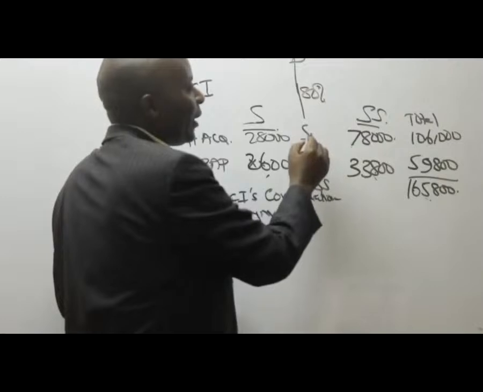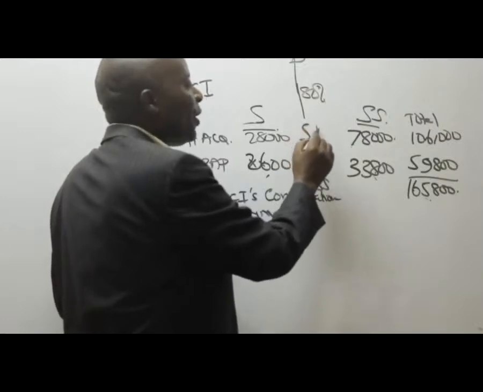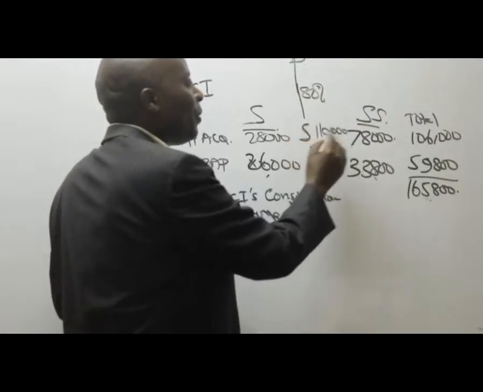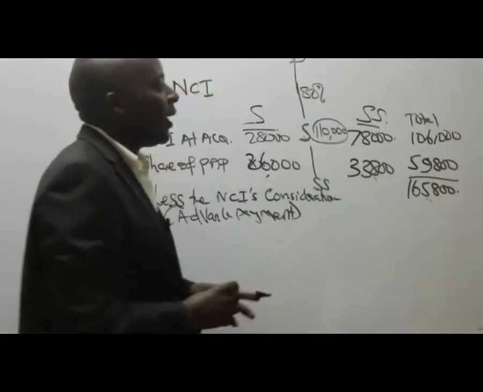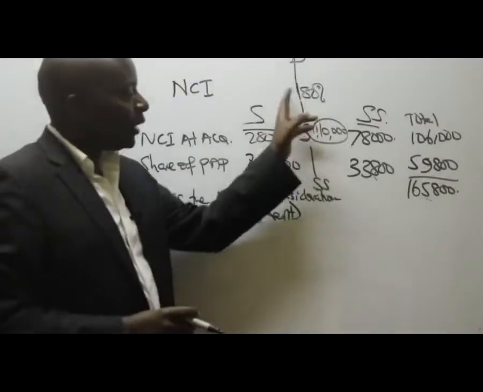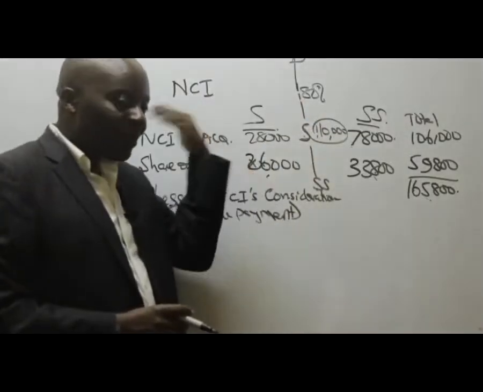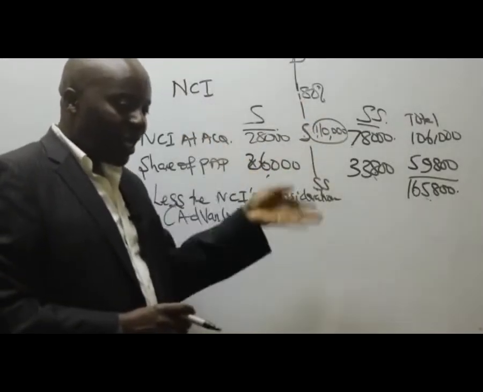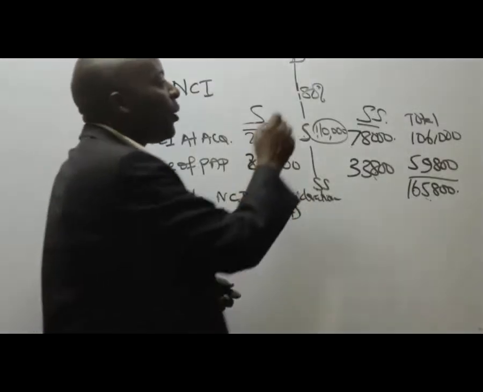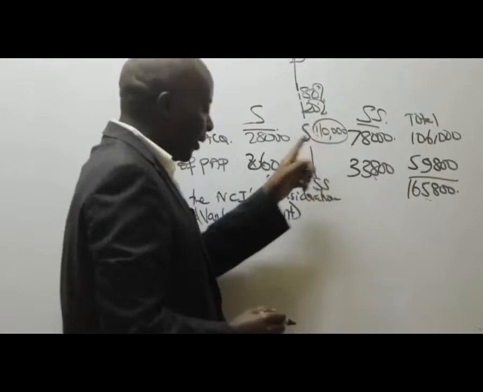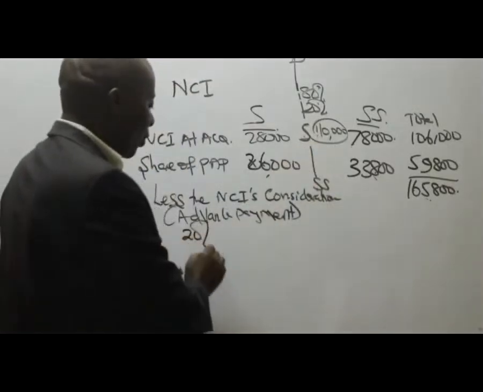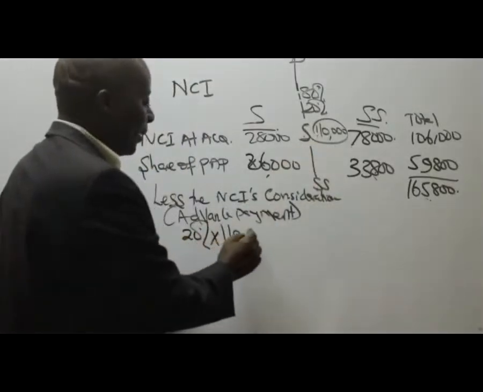And for SS, we paid 110 there. 80% was paid by the parent. And then we have some NCI. Who paid what percentage? 20%. So this 20% of 110 comes to how much, somebody?